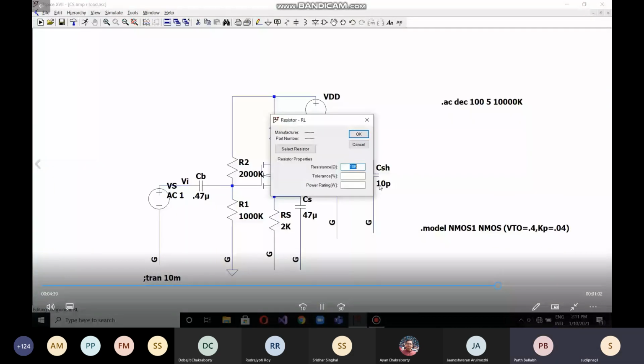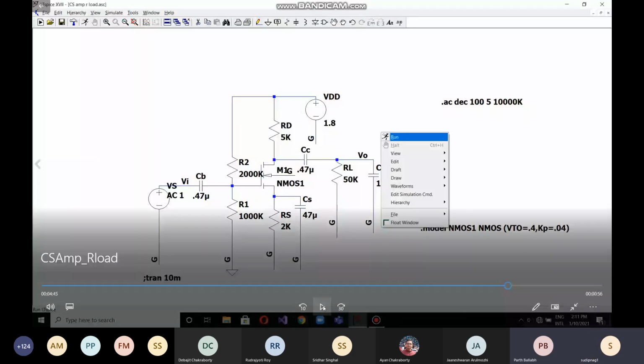Yes. So now I will change the load. Let's see the effect over the gain and frequency.